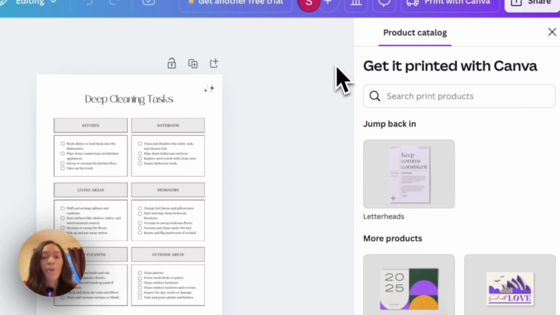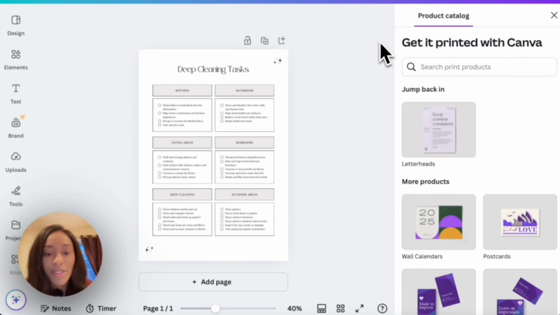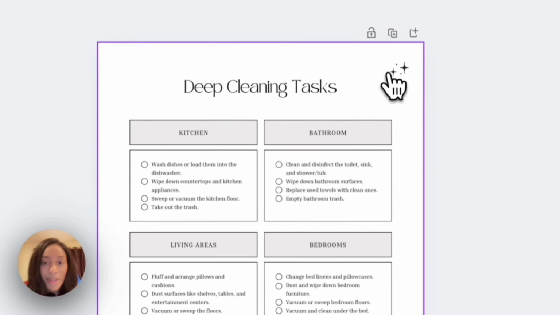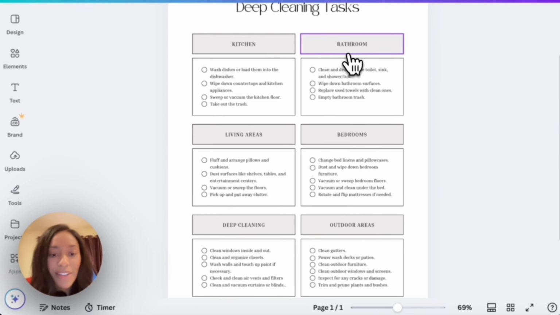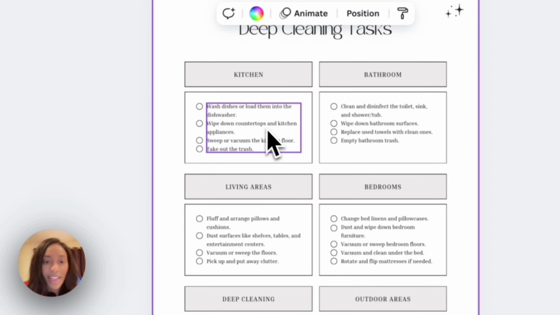All right, and so what we did was choose a few options that we liked, look at it a little bit closer, and then choose the final one we want to go with. And so now it's time for us to customize this checklist right in front of us. To look at it a little bit closer, I'm going to zoom in and then I'm going to scroll up. And so it's organized by different rooms in the house. Let's see how we can organize our checklist for creating a digital product.